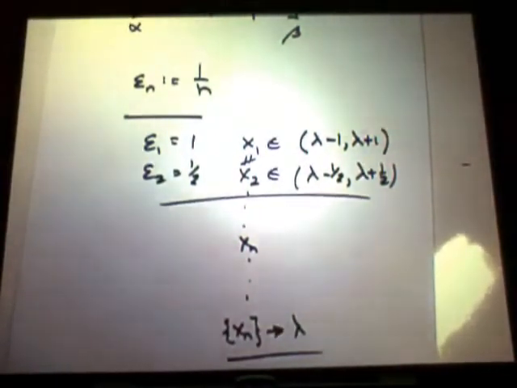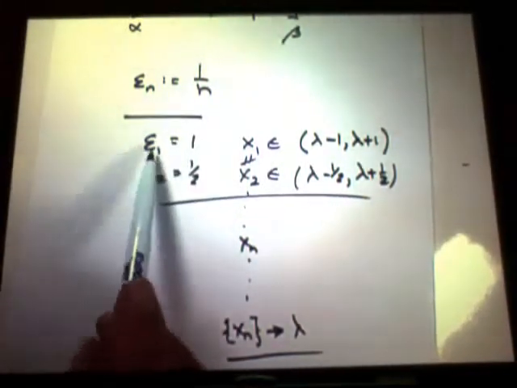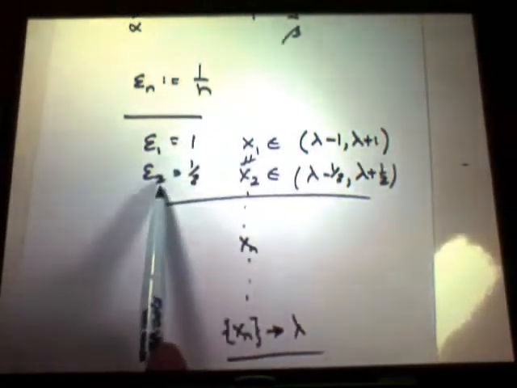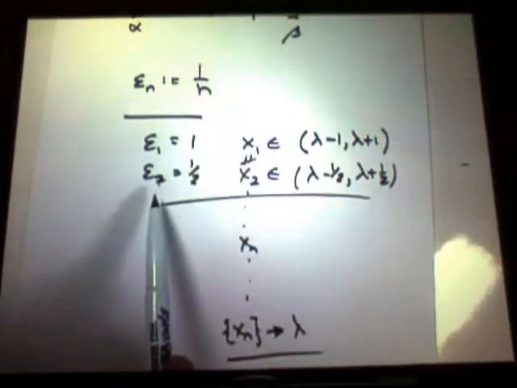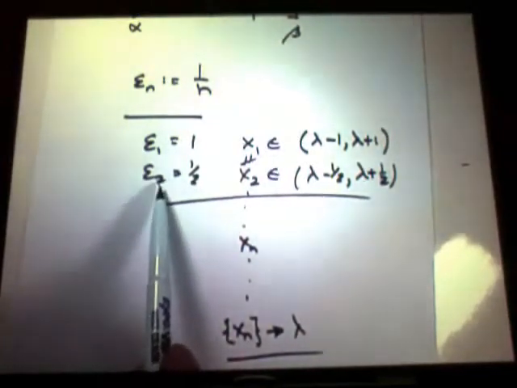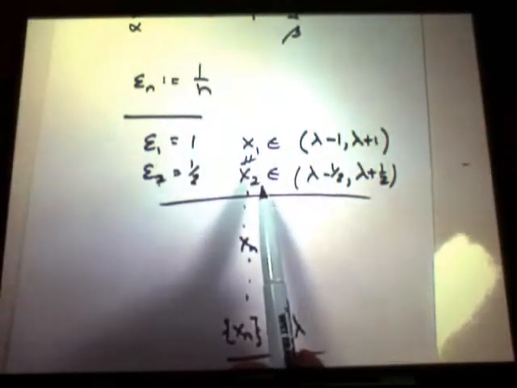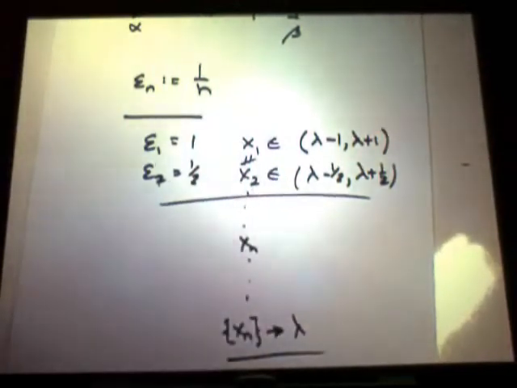Right? You give me a tolerance, epsilon. I will go find one of my subscripted epsilons that's less than that. And then once I'm past that index, all the other epsilons are smaller, and I'm closer. All my subscripted x's are within that tolerance of lambda, right? So I have engineered a sequence that converges to the limit point.